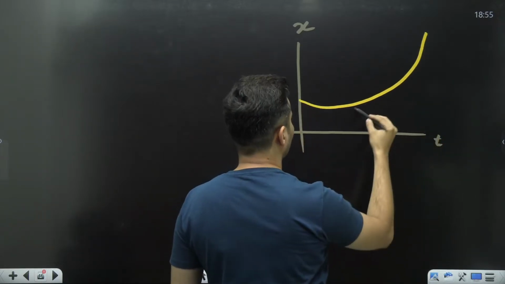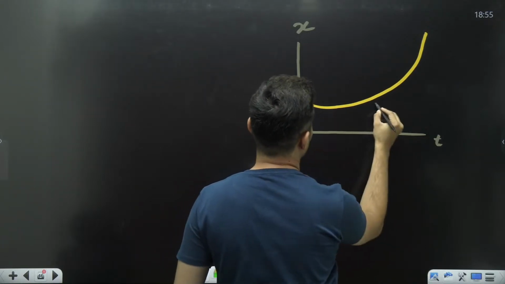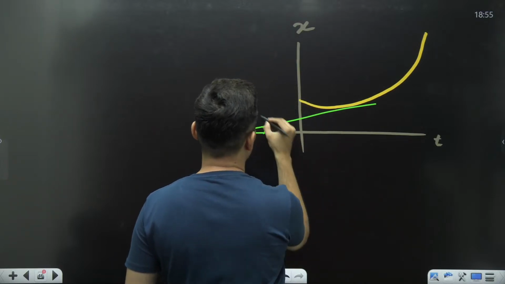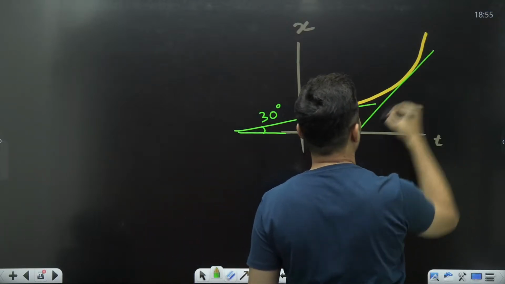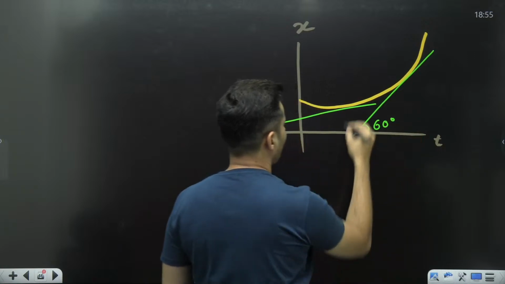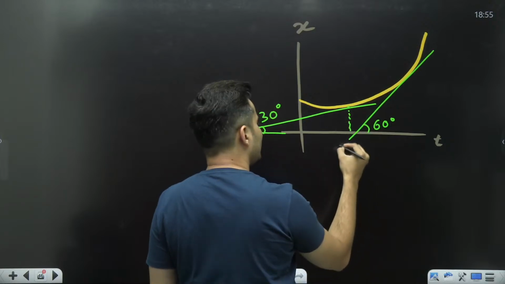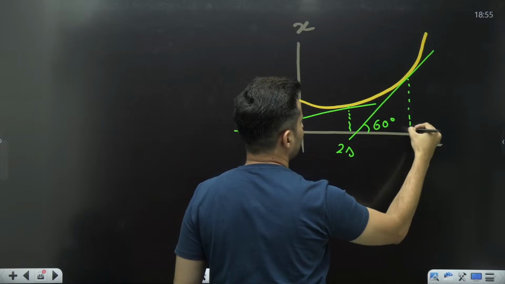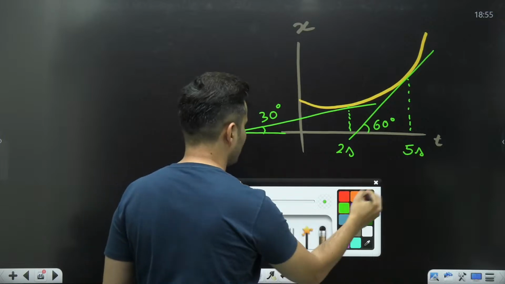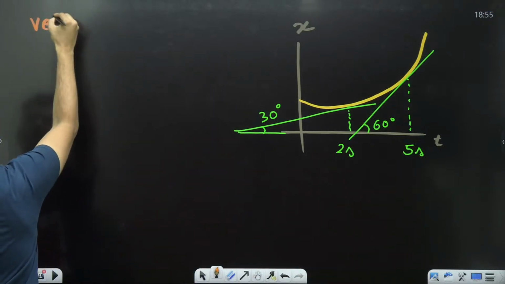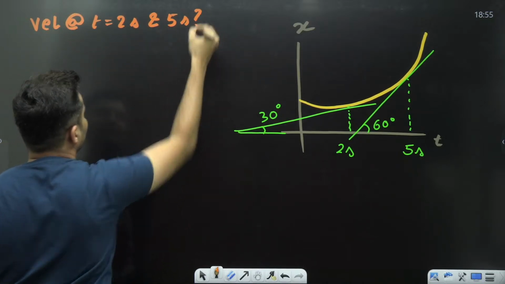Something like this, okay? Now, they have told that if you draw a tangent here, then it basically makes 30 degrees. And if you draw a tangent here, it makes an angle of 60 degrees. Where you have drawn the tangent also matters. This is at this particular point, let's say at 2 seconds, and this is at, let's say, 5 seconds, some random times. If in this question it is asked what is the velocity at time t equal to 2 seconds and 5 seconds, what will you do?